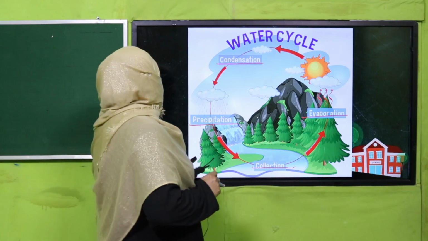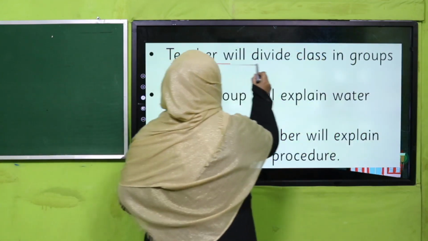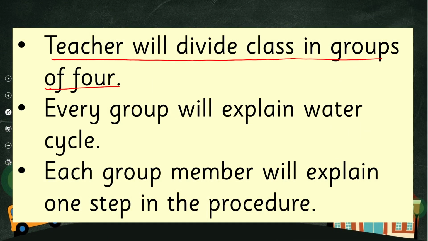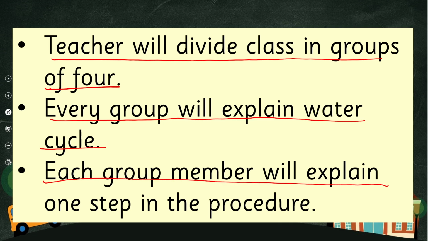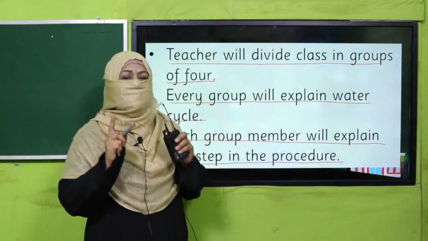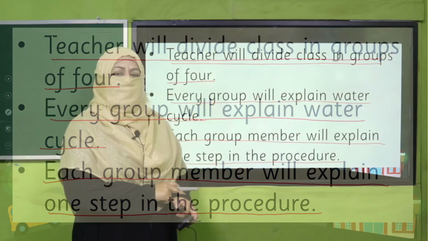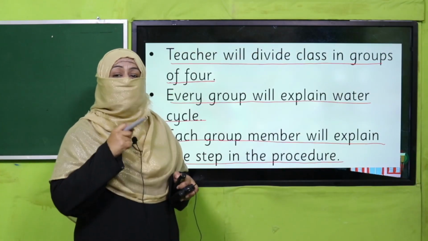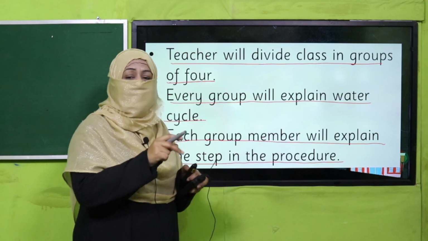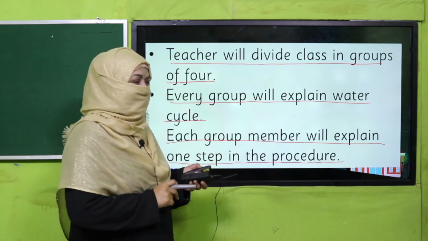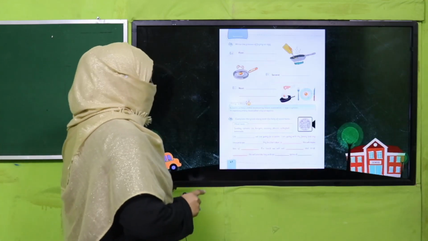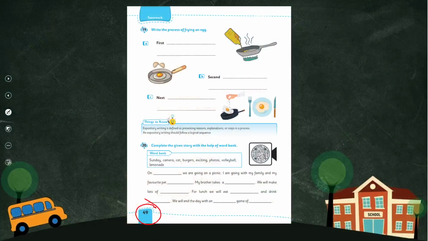Your teacher will divide the class in groups of 4. So there will be 4 students in every group. Every group will explain the water cycle, and each group member will explain one step in the procedure, right? So pause the video, discuss the water cycle, and then come back. Yes, my dear students, now the way you talk, the first this happens, second this happens, this is called expository narration, okay? So now all of you open your book on page number 49.